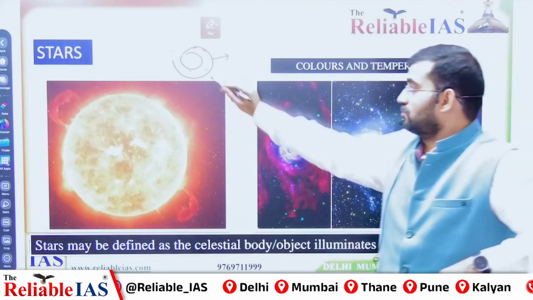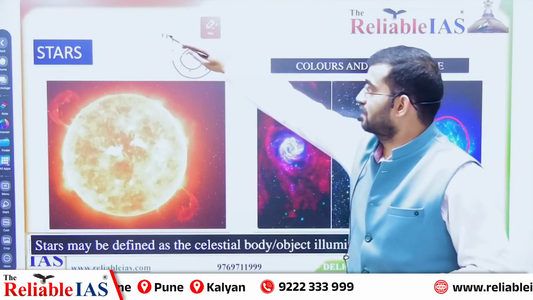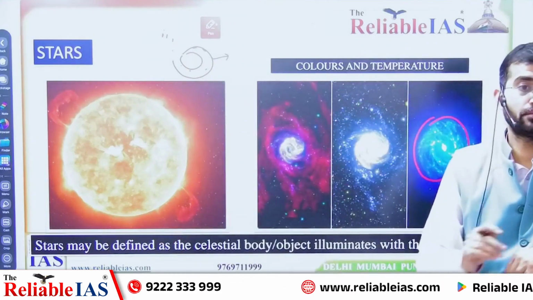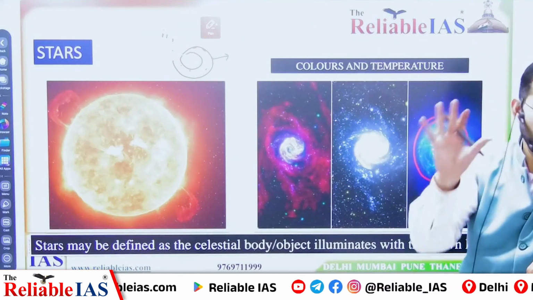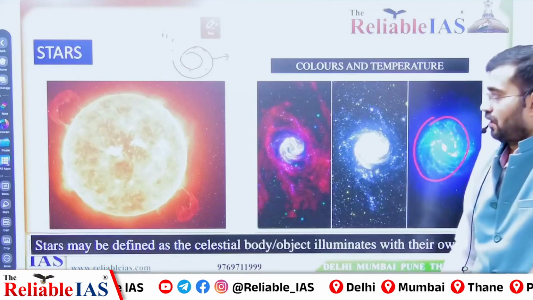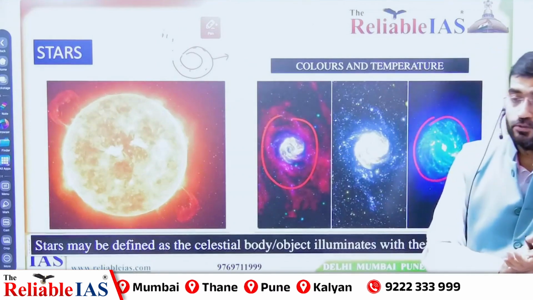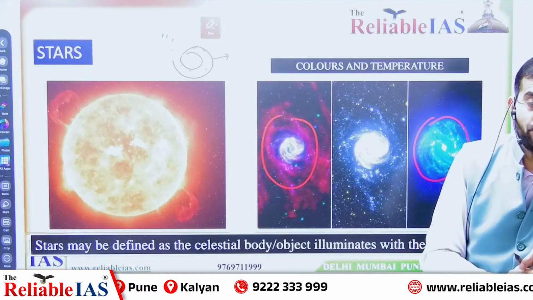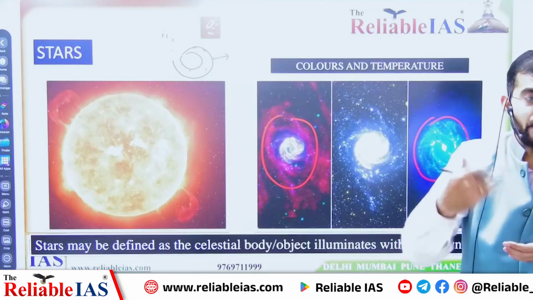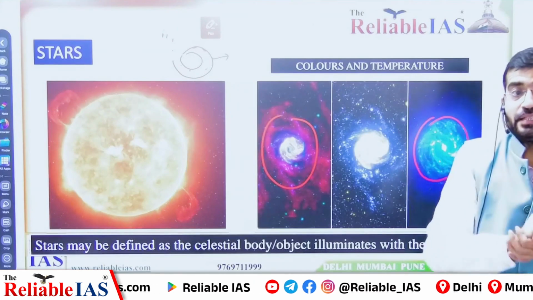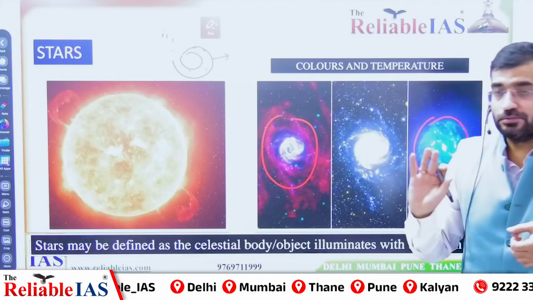Now come to the gas flame. At last, at the terminal point in your gas burner, usually the light appears reddish when the gas is about to finish, so it emits a red light. So red light is the sign of an old age star about to die. When a star emits a red light, that is the old star about to end, about to die.